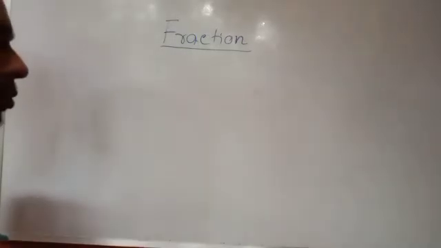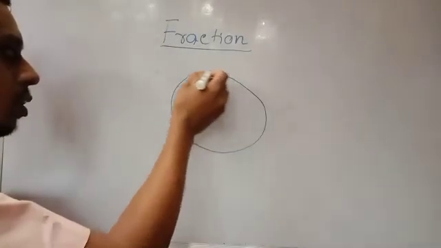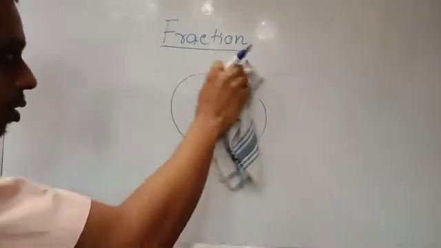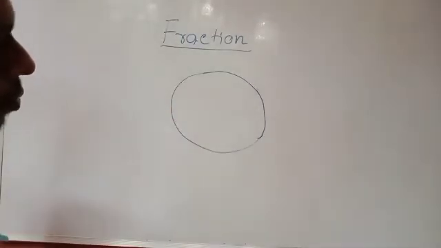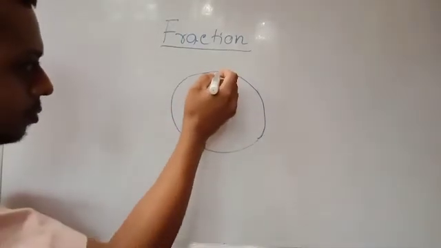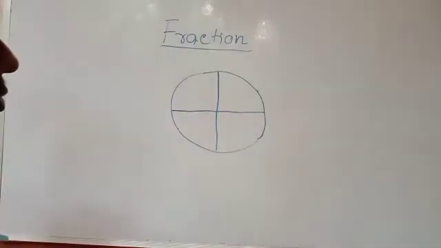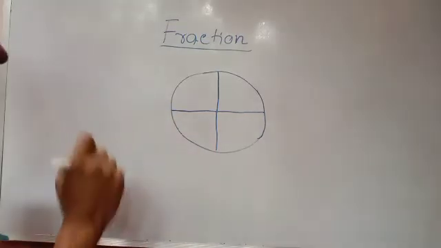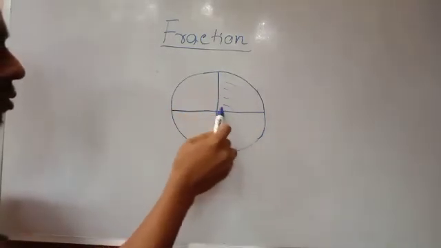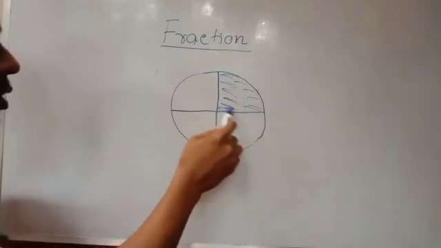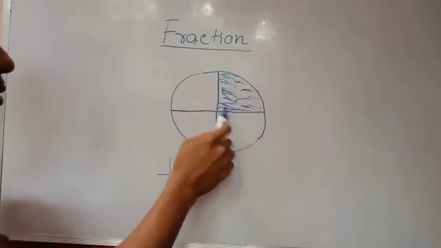Now suppose some picture is there. Now I have divided it into 4 equal parts. If you are asked for one part of this picture, then any one part you can say. Or if it is given 1 by 4 part, you say, okay, any one part you can say.